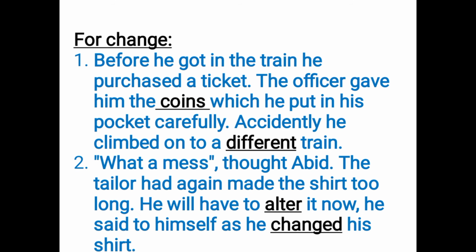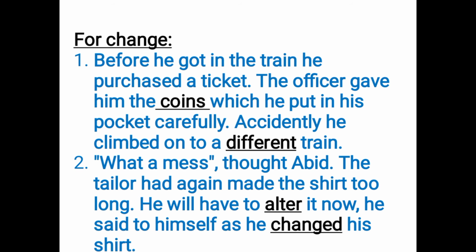Just like that, for change: before he got in the train, he purchased a ticket. The officer gave him the coins. So, for change, we're using the word coins because we're talking about the money that he got in return for the ticket. Then what did he do? He put the money in his pocket carefully and accidentally he climbed on a different train. So here we are using the word different, which is synonymous to change, but it is not exactly synonymous to coins, or alter.